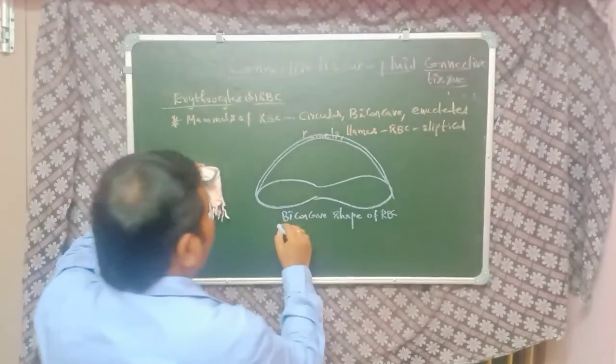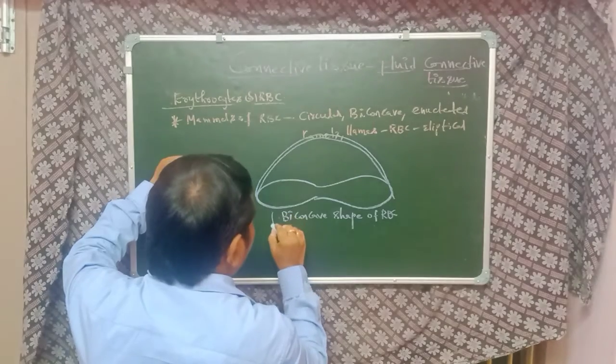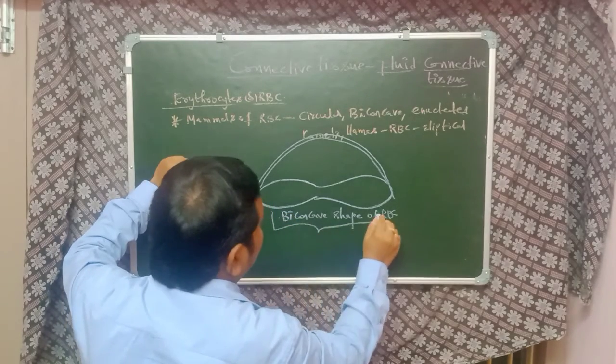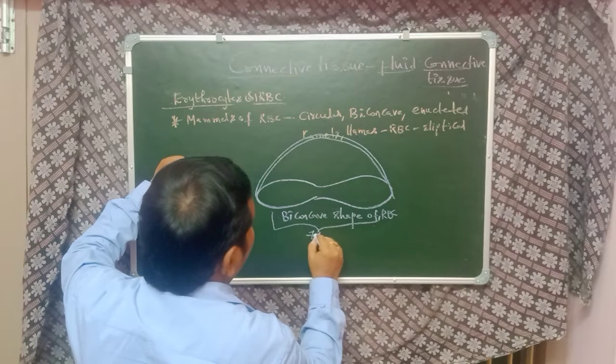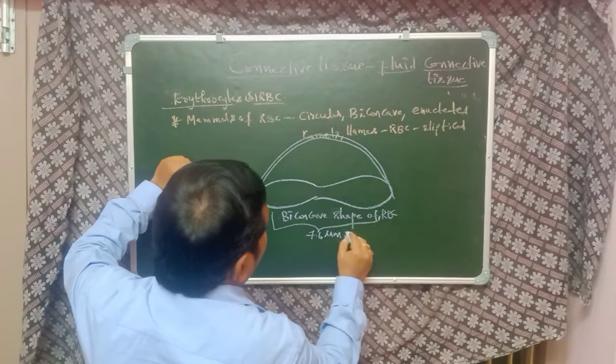The diameter of this RBC is 7.6 micrometers.